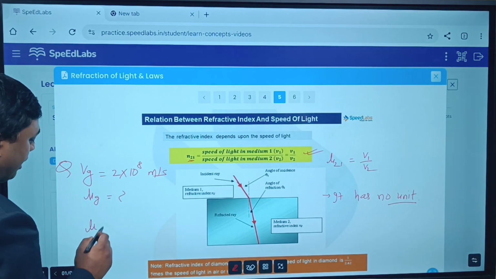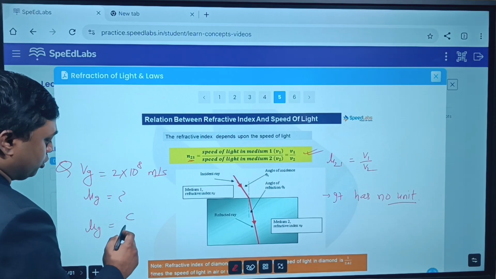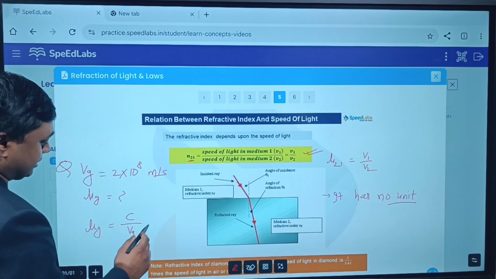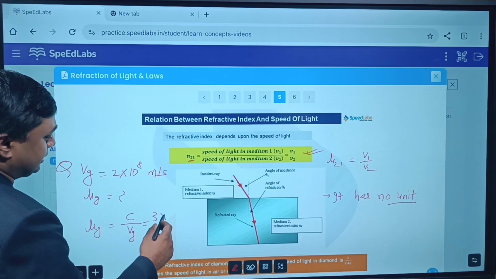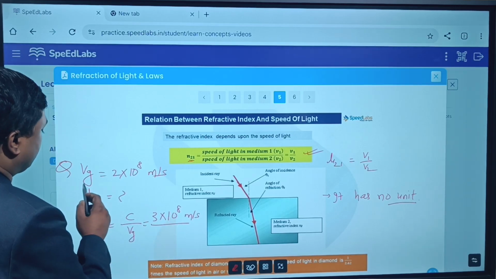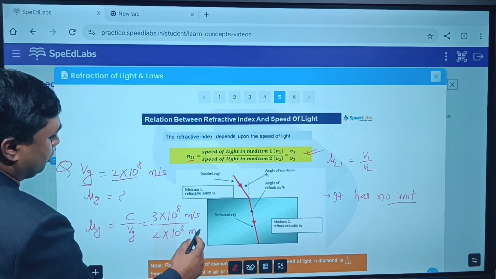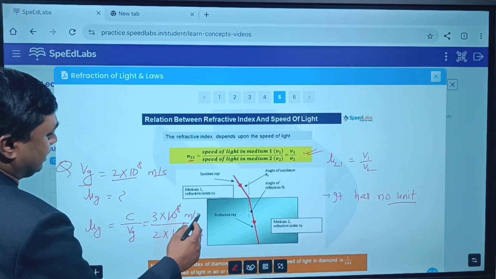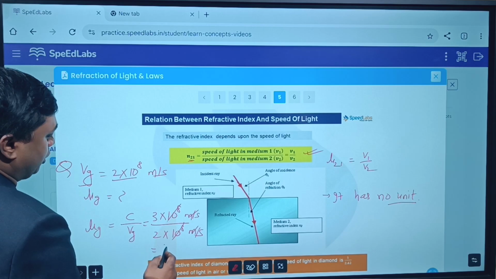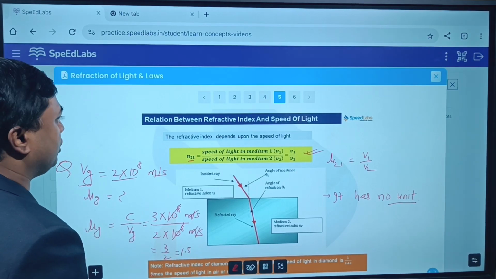We know the formula of absolute refractive index is nothing but the velocity of light in vacuum to the velocity of light in medium, that is glass. So C, you should remember, is 3 into 10 to the power 8 meter per second, whereas velocity of light in glass is 2 into 10 to the power 8 meter per second. So if this gets cancelled, 3 by 2, which is nothing but 1.5. Is it clear? So questions may be asked based on this.